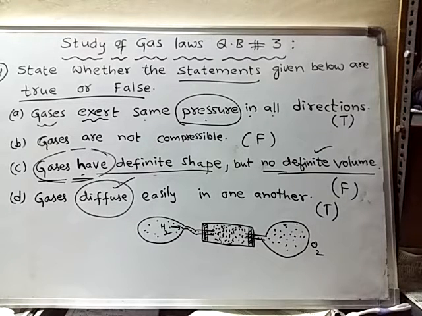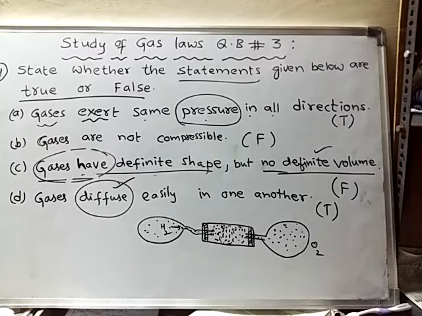So they can easily spread in the gaps present in the air. That is why the agarbatti smell is said to diffuse from one corner to another, because of the presence of gaps, or spaces, between the air molecules.